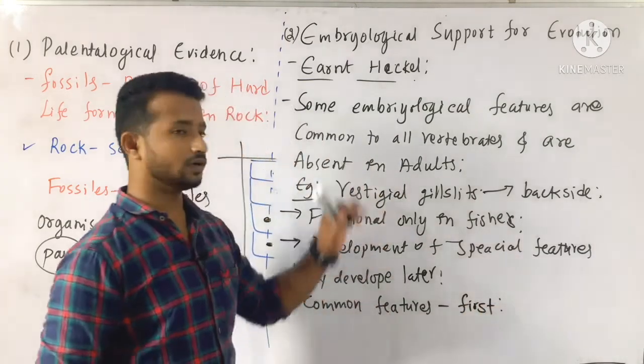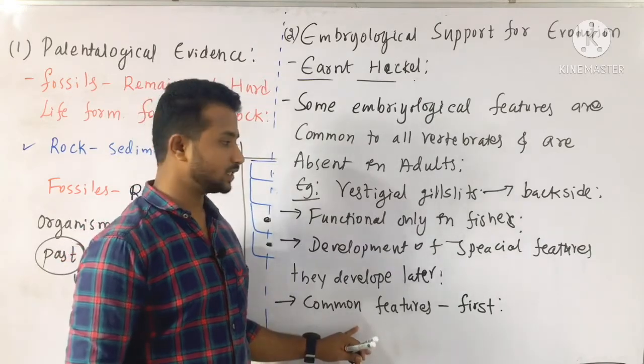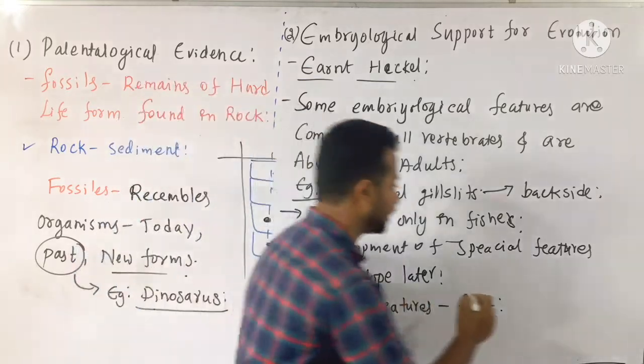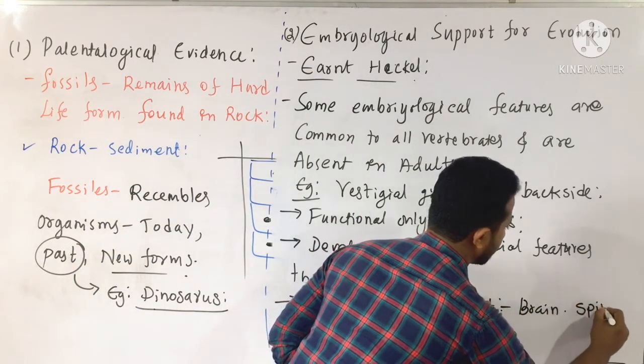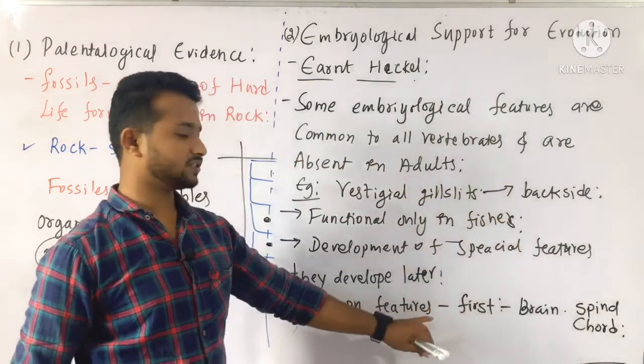I repeat, according to Ernst Haeckel, some common characters in the developmental stages of the organisms are formed first. And the common characters like brain and spinal cord, they all develop first.